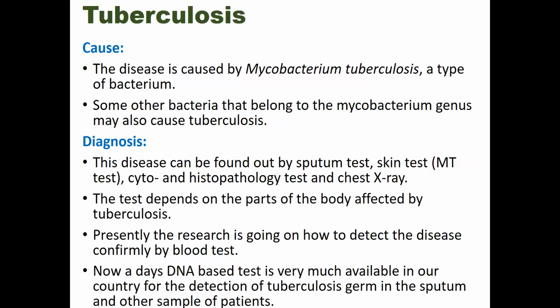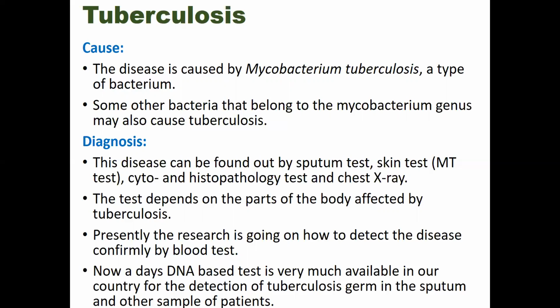Okay, so how can we diagnose tuberculosis? These are the diagnosis processes. This disease can be found out by sputum test, skin test like MT test, histopathology or cytology, and chest X-ray. The test also depends on the parts of the body affected by tuberculosis.